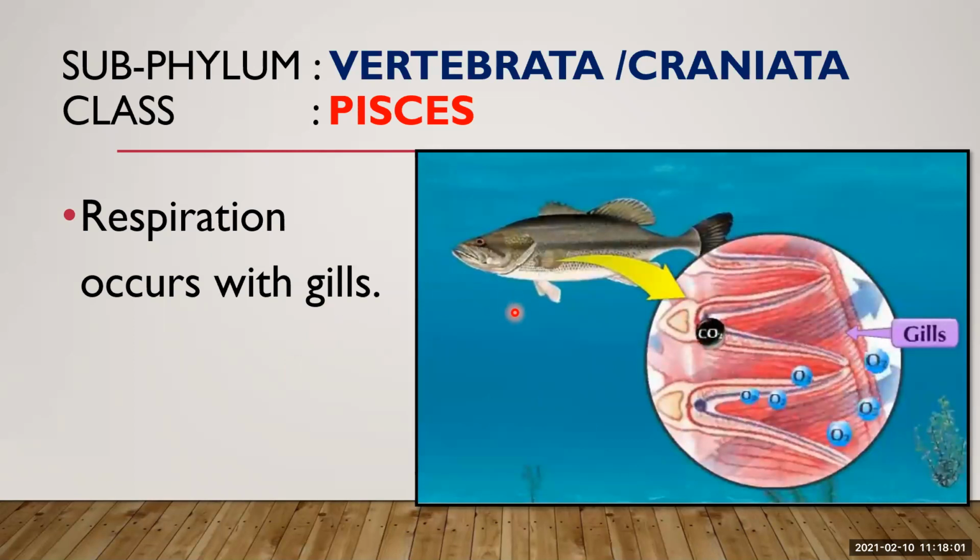You have to keep in mind that when the water moves through the gills, the dissolved oxygen from the water passes through the thin walls of the gills and blood vessels and enters the blood. And waste CO2 present in the blood passes into the water with the help of gills. So fish perform their respiration with the help of gills.